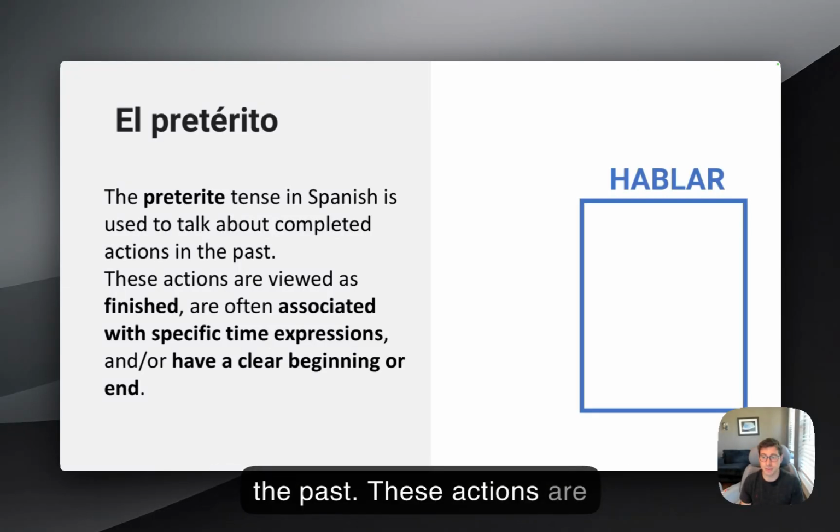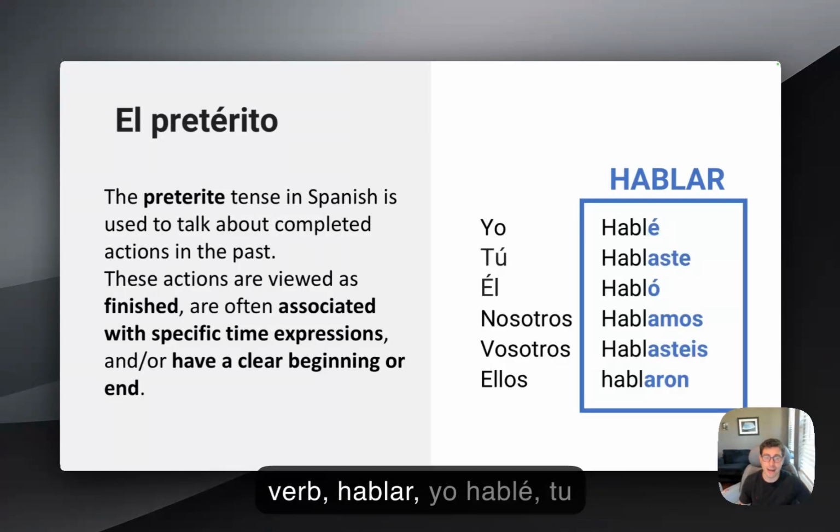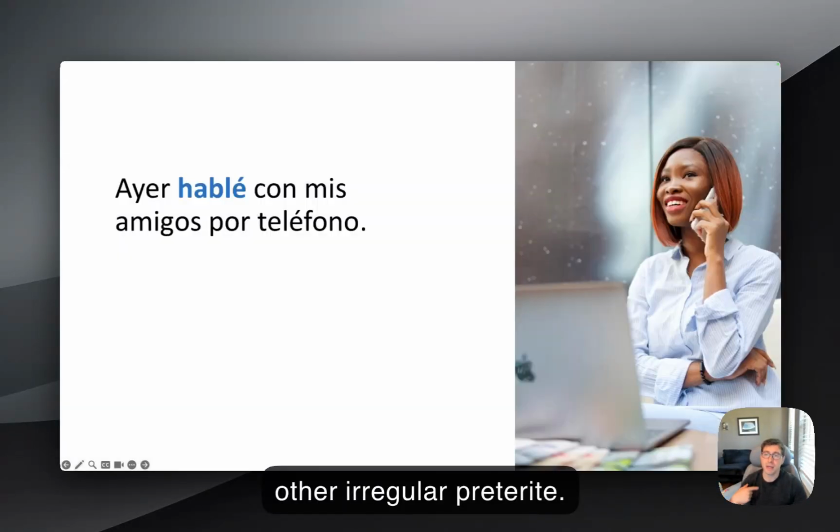These actions are viewed as finished, often associated with specific time expressions, and have a clear beginning or end. We're going to look at an example of a regular verb, hablar. Yo hablé, tú hablaste, él habló. Nosotros hablamos, vosotros hablasteis, ellos hablaron. And you can watch the previous videos about all the regular preterit and some other irregular preterit.